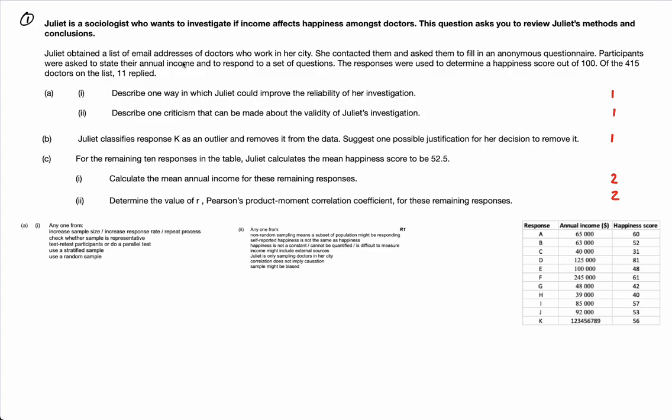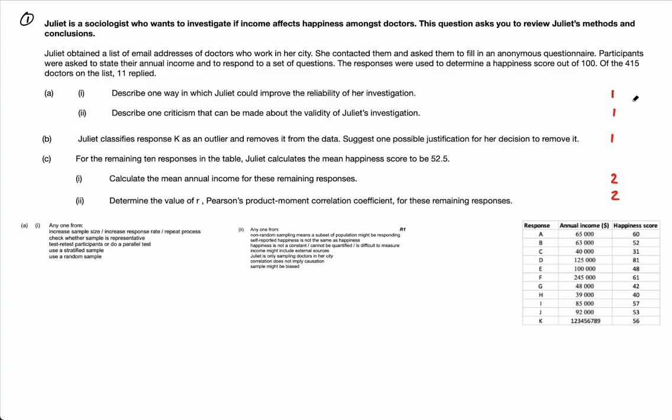Okay, so she obtains a list of email addresses of doctors who work in her city. She contacted them and asked them to fill out an anonymous questionnaire. Participants were asked to state their annual income and to respond to a set of questions. The responses were used to determine a happiness score out of 100. Of the 415 doctors on the list, 11 replied. Okay, I'll do parts A, B, and C here, guys, in one video.